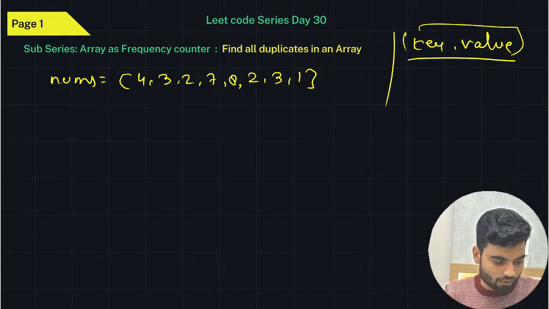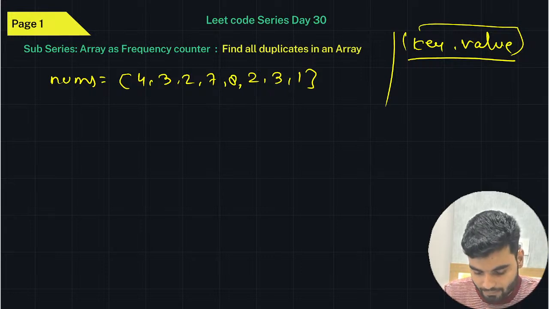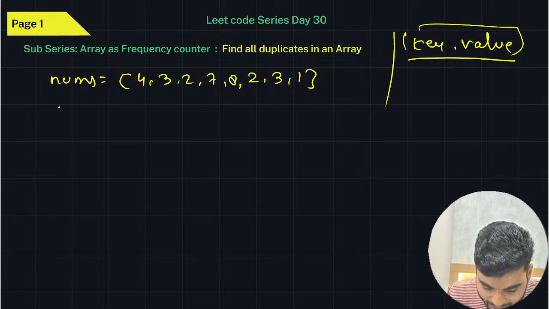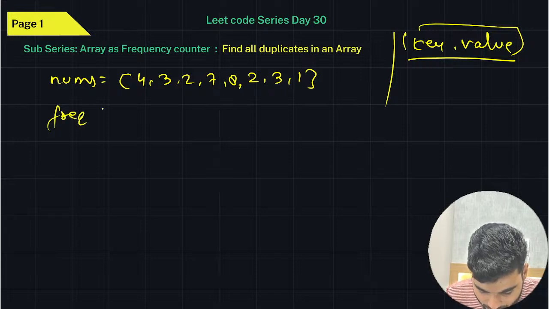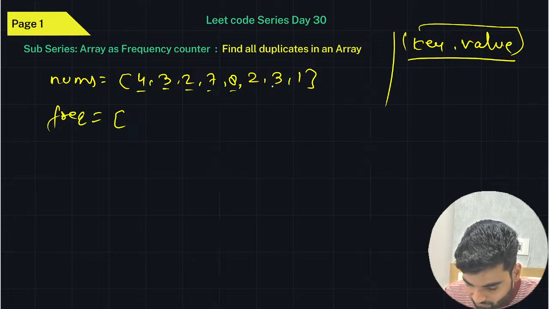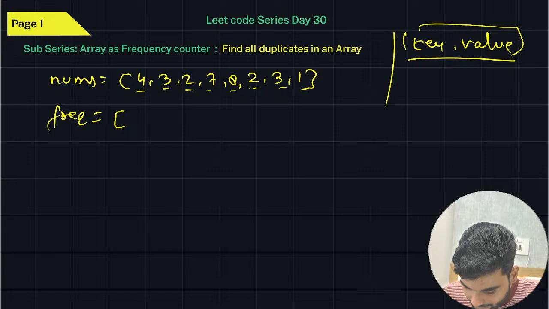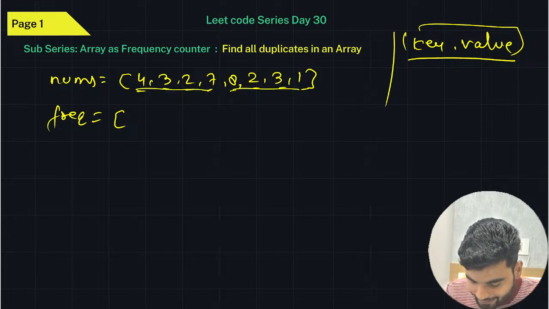Anyhow, a hash map can be a solution, but that will be more memory consuming, and it is slower. A hash map is slower than the array. So if you want a fast solution, you have to go with the array only. So now we can create a frequency array, right? And we'll utilize the values. What is the length of this? 1, 2, 3, 4, 5, 6, 7, 8. We have length 8. So we'll create a frequency array till that length.